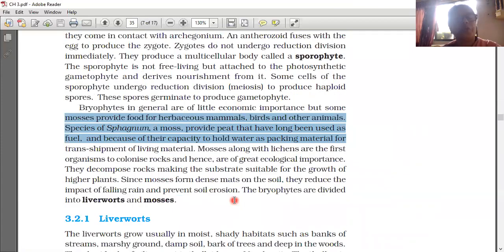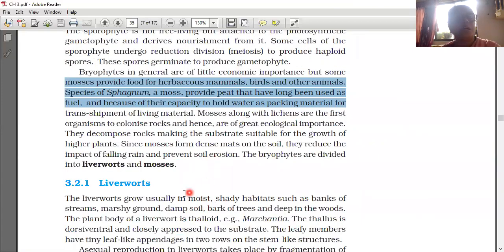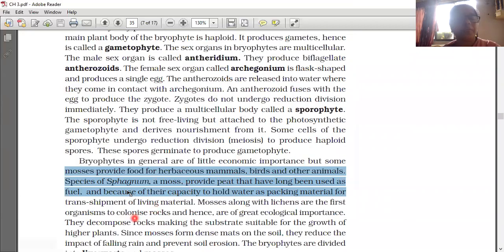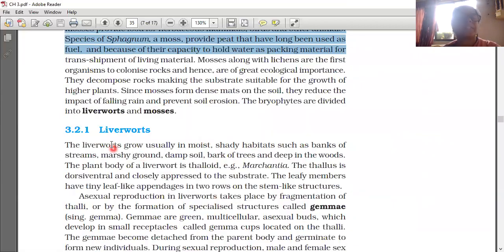Understood. So now it is divided into two types: liverworts and mosses. That we already learned, the liverworts and mosses. Now I will show some diagrams to you. Bryophytes are called the amphibians of the plant kingdom.